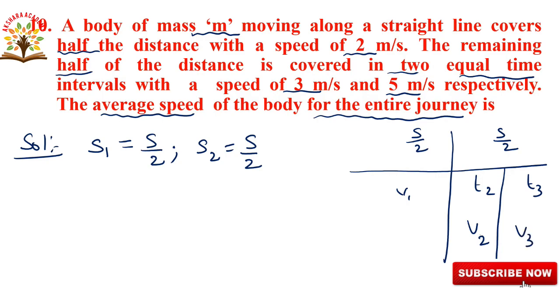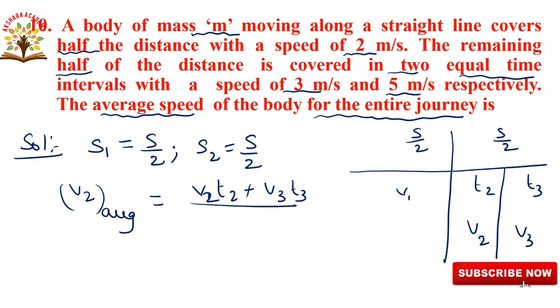First we are calculating this part, which we call V2 average, and this first part as V1. So V2 average is equal to (V2 T2 plus V3 T3) by (T2 plus T3). In this question they gave equal times, so we substitute T for T2 and T3.